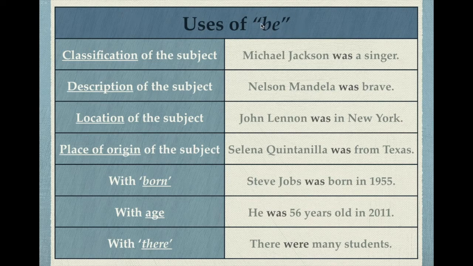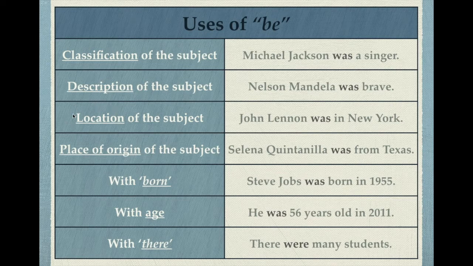Verb to be, in this case in past, that you know can be was or were, we use it for the classification of the subject. So here we say Michael Jackson was a singer, so we're classifying the occupation, okay? We can also use it for descriptions. So Nelson Mandela was brave, he was kind. We can also use it for physical descriptions. So maybe Nelson Mandela was tall, or maybe he was short, not sure.